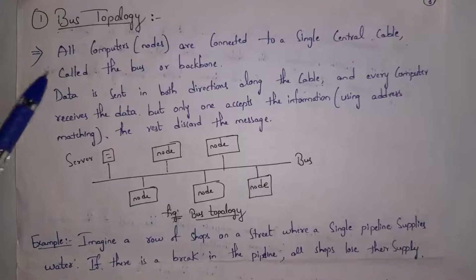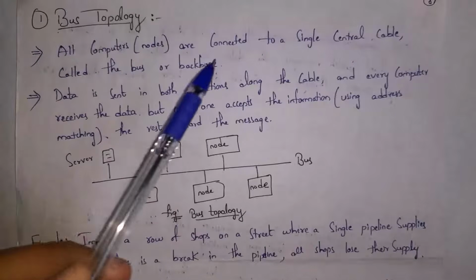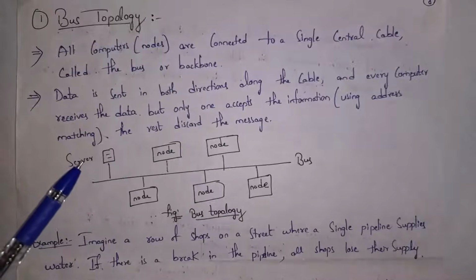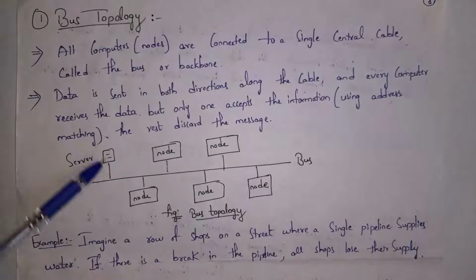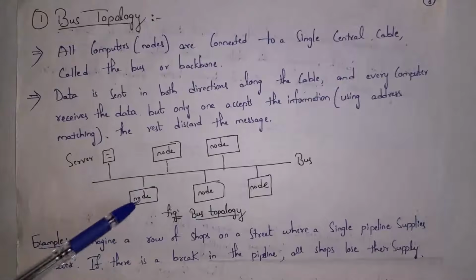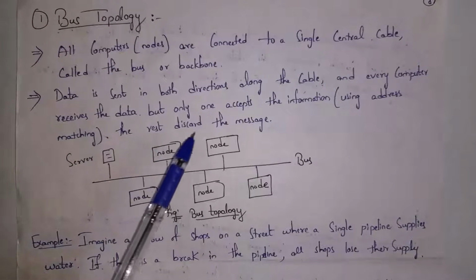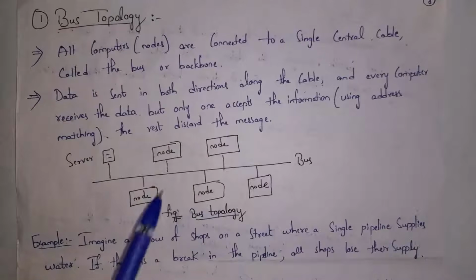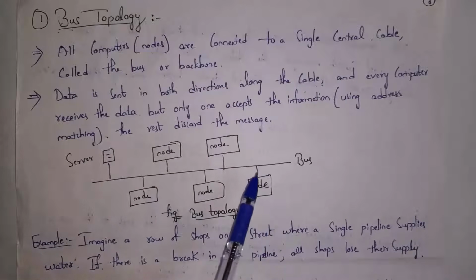In bus topology, data is sent in both directions along the cable. Guys, in bus topology, data will be sent in this direction and as well as in this direction along the cable. And whenever one computer sends data, all remaining computers which are connected will receive the data. But only the one computer which wants the data will accept the data. Remaining all will discard the data.